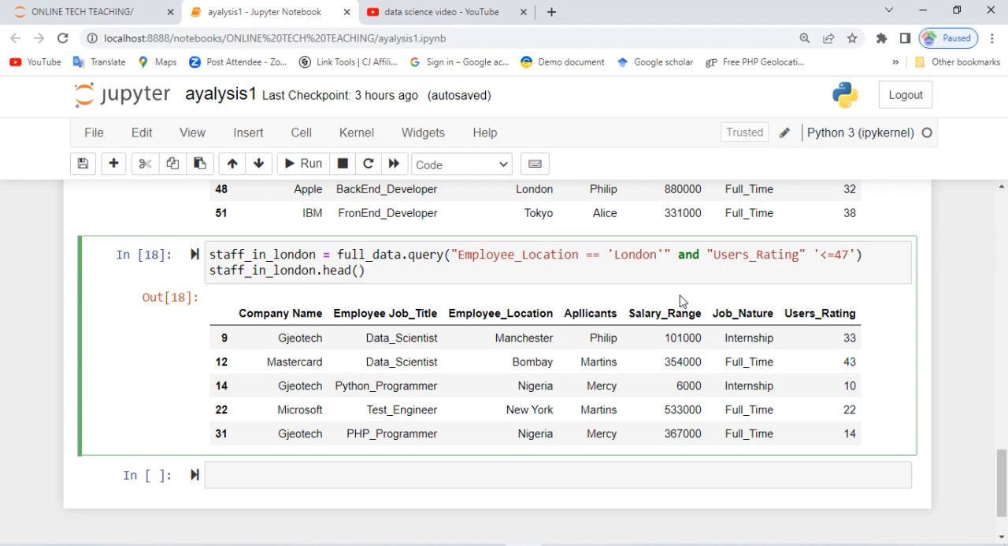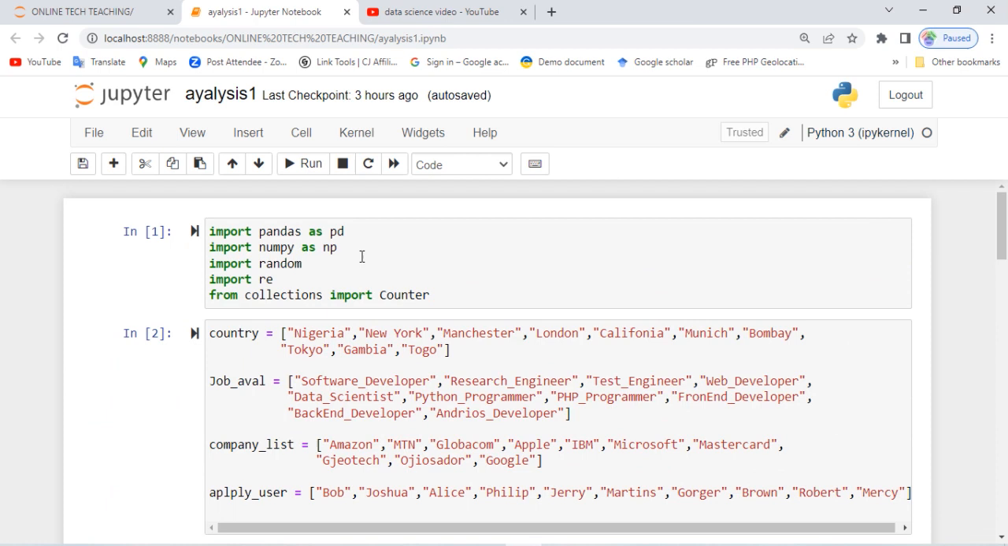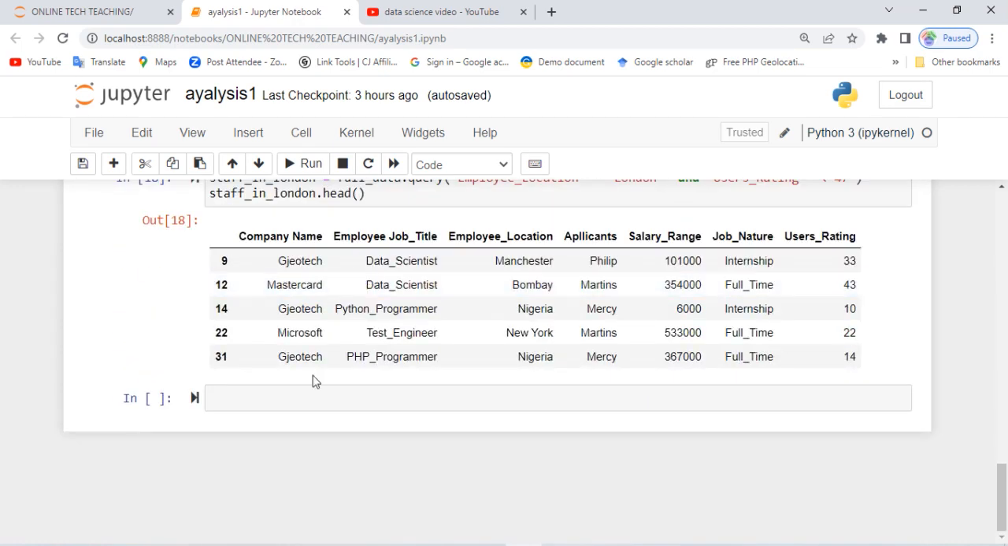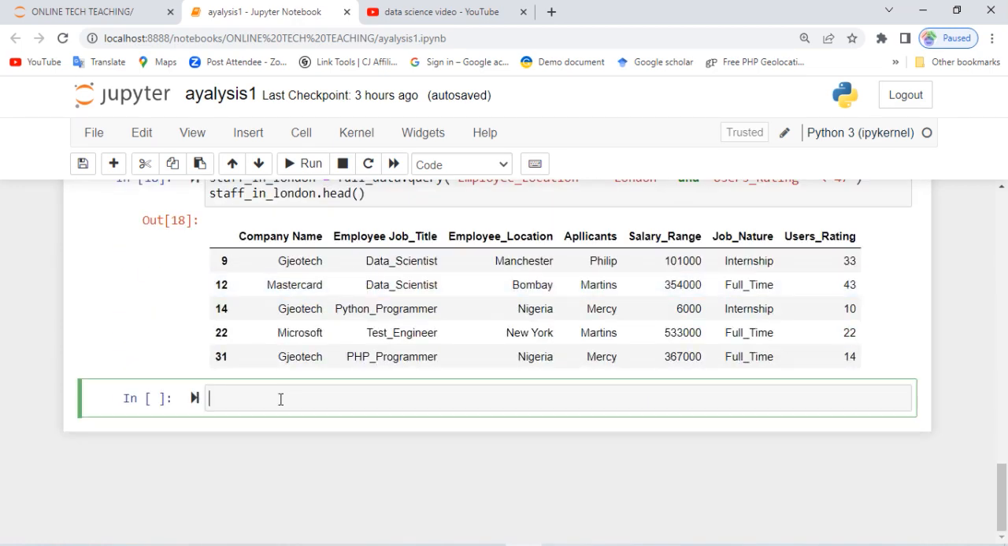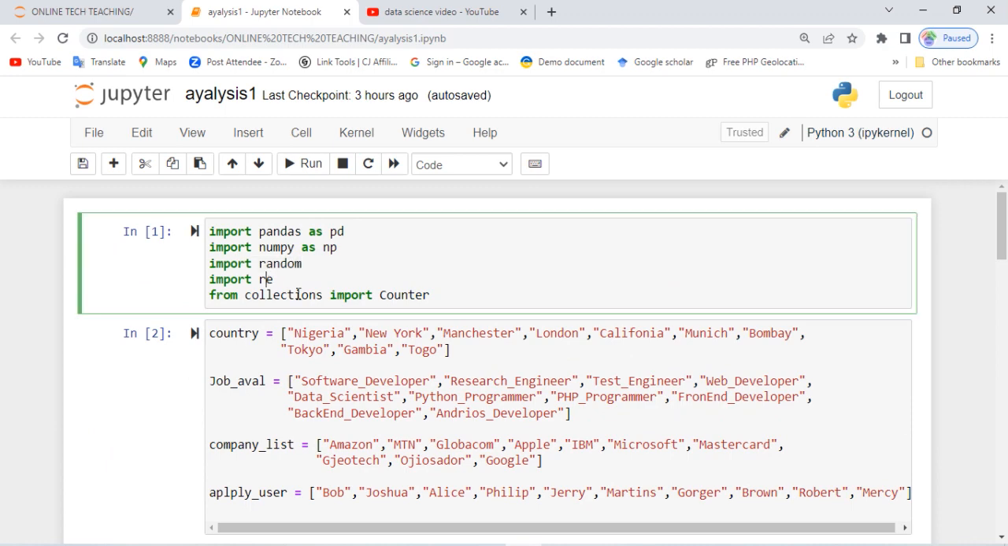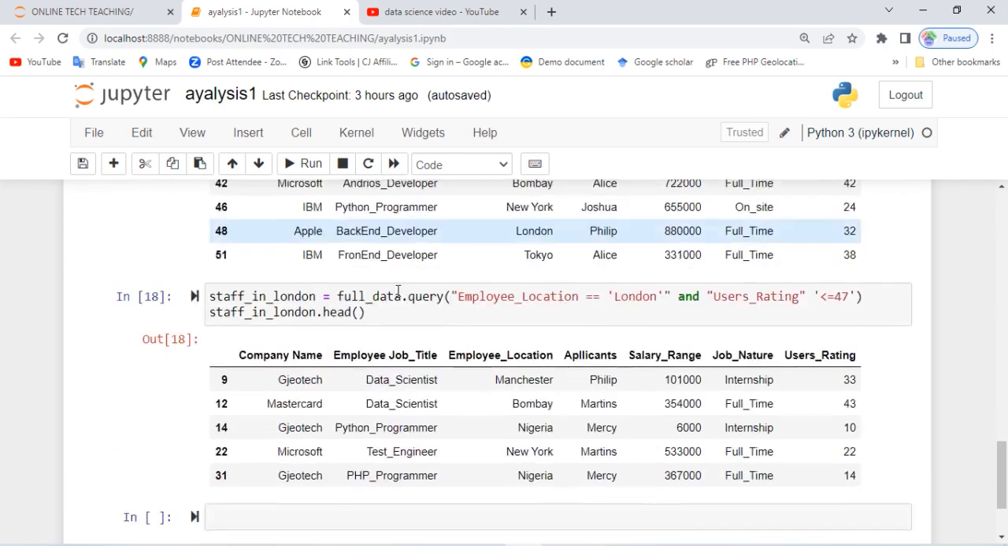We are exploring this data. Remember, we imported a lot of libraries here. We have used Pandas, we have used NumPy, we have used random, we have not used re, we have not used collections. So let's make use of collections and re. Now, where do we use collections? Remember when we import collections, we say from collections import Counter. This Counter is what we are going to use as our function name.